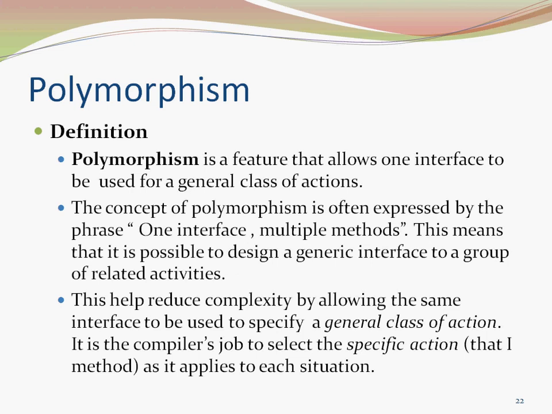This helps reduce complexity by allowing the same interface to be used to specify a general class of action. It is the compiler's job to select the specific action, that is the method, as it applies to each situation.